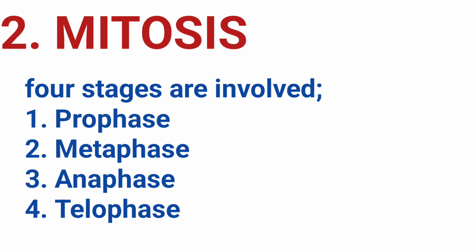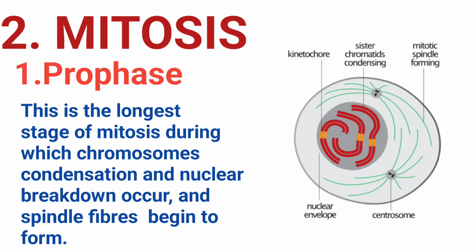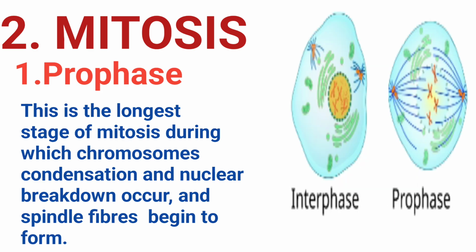Stages of mitosis. There are four stages of mitosis, that is prophase, metaphase, anaphase, telophase. During prophase, several things happen simultaneously. Condensation of chromosomes, where the DNA fibers coil tightly into visible chromosomes. The spindle fibers begin to form, where the microtubules, that's the spindle apparatus, begin to grow from structures called centrosomes. The nuclear envelope, that's the shell around the nucleus, dissolves, allowing the spindle fibers to reach the chromosomes.